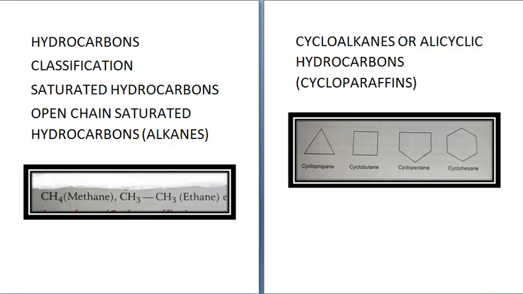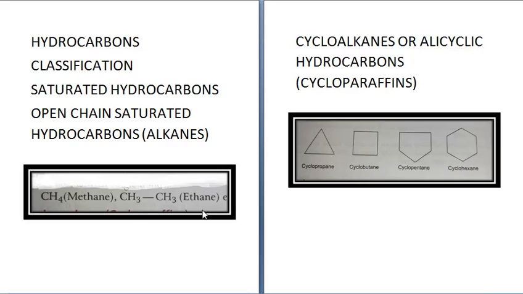First is saturated hydrocarbons. In saturated hydrocarbons, all carbon-carbon bonds present are single bonded. Now they are of two types. Open chain saturated hydrocarbons, they are also called as alkanes. Now they have open chain of carbon atom with single bond, like you see CH4, CH3, CH3. Okay, straight chain, and in between the carbon-carbon there is a single bond. So methane, ethane, propane, butane, they are all alkanes.